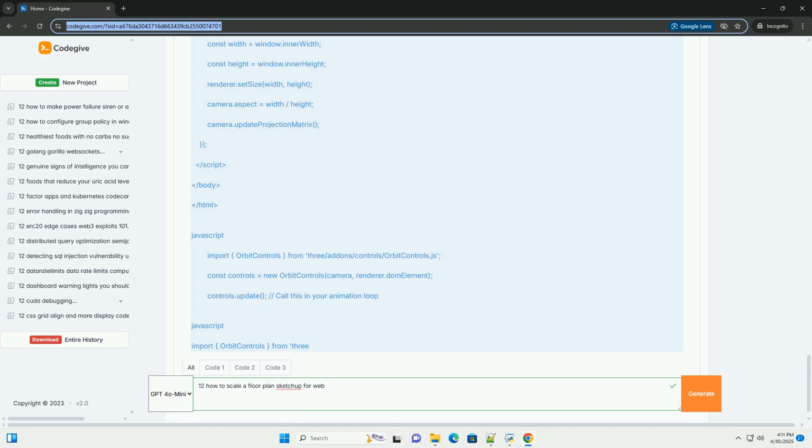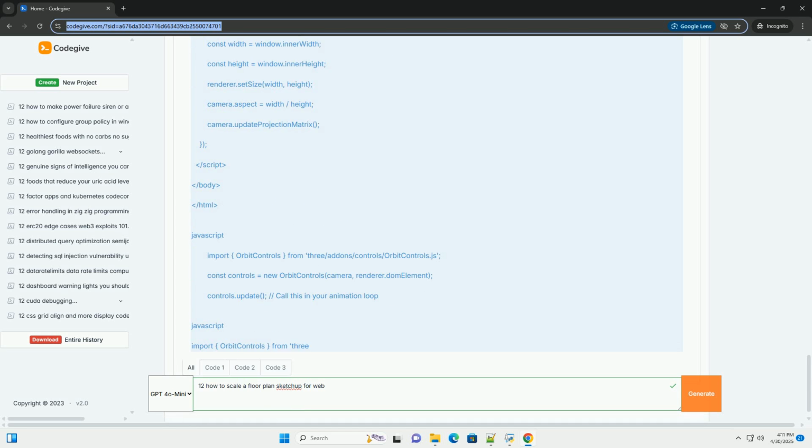V. Advanced techniques and considerations. User interaction: orbit controls. Use THREE.OrbitControls, included in the three.js examples, to allow the user to rotate, pan, and zoom around the floor plan. You'll need to include the OrbitControls.js file and instantiate the control. Clickable objects: use raycasting to detect when the user clicks on specific elements of the floor plan, for example furniture or walls. You can then display information about the selected object.